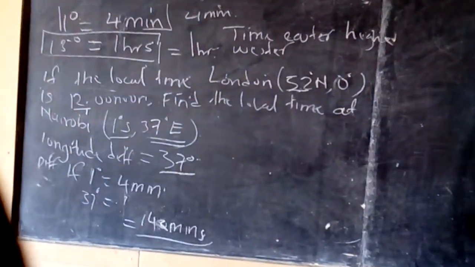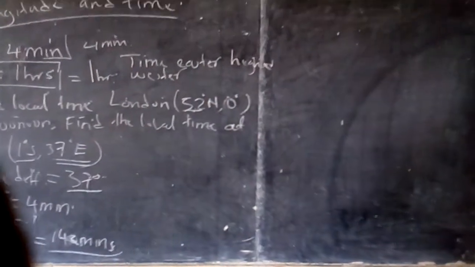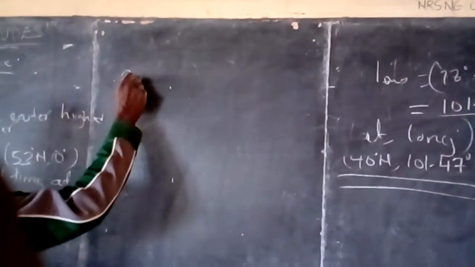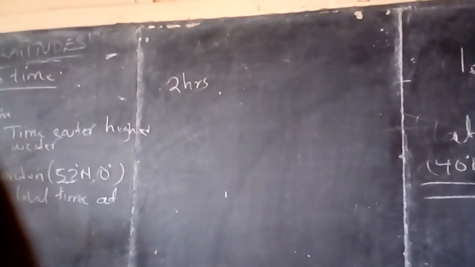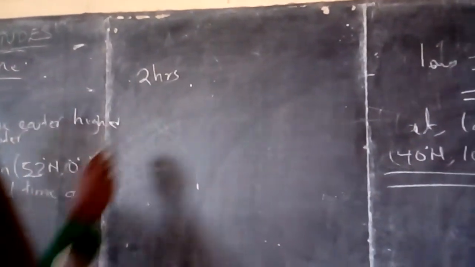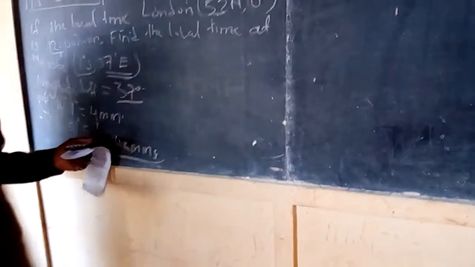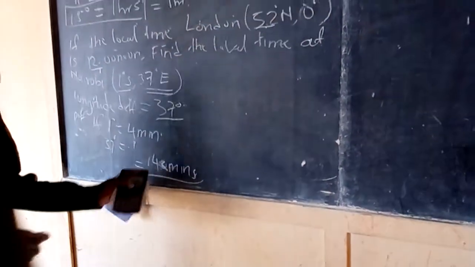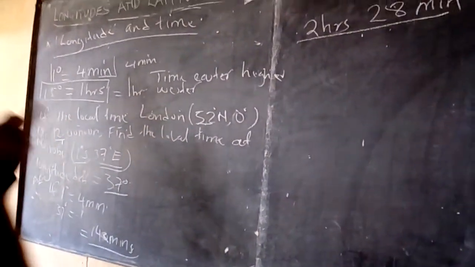But let us change it into hours. This is in minutes, so let us divide by 60. When we divide by 60, it will be 2 hours, that is 120, and the remaining is 28 minutes. Now there is 2 hours, 28 minutes here, meaning the difference in time between Nairobi and London is 2 hours, 28 minutes.